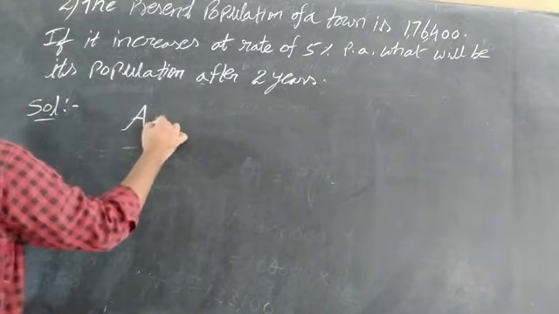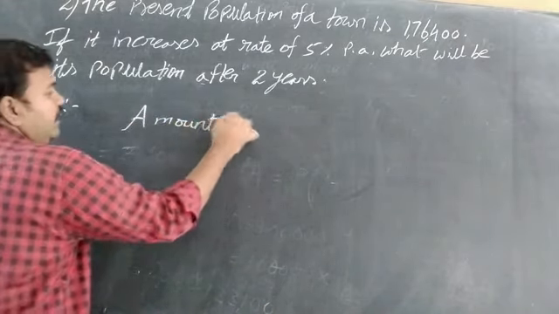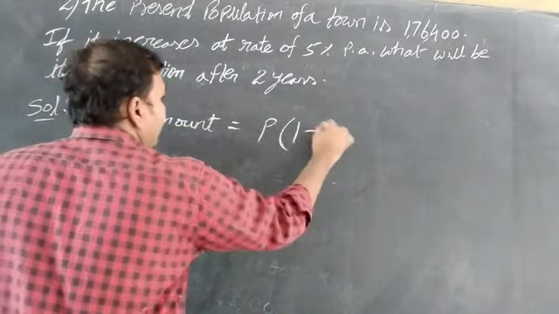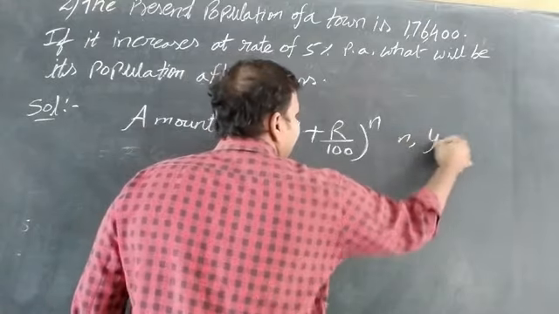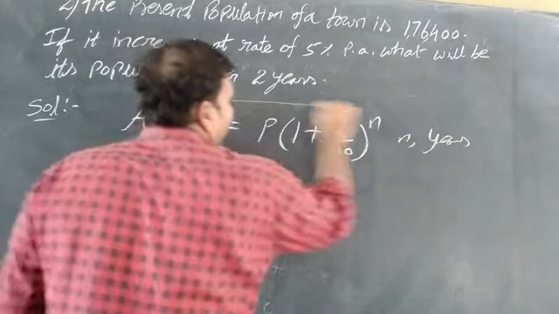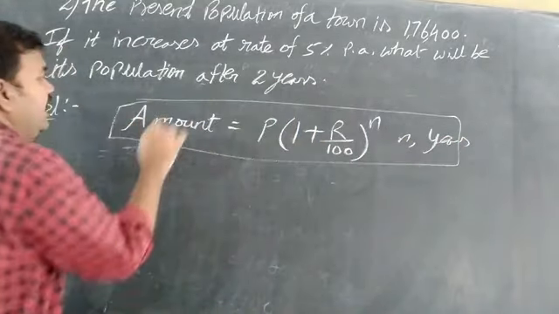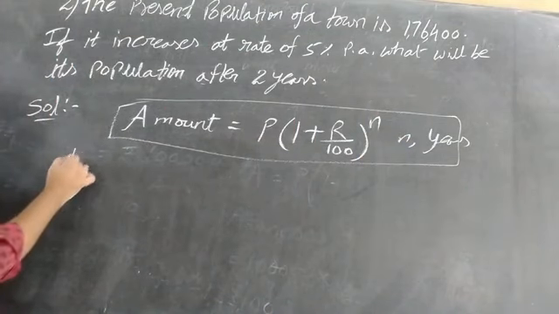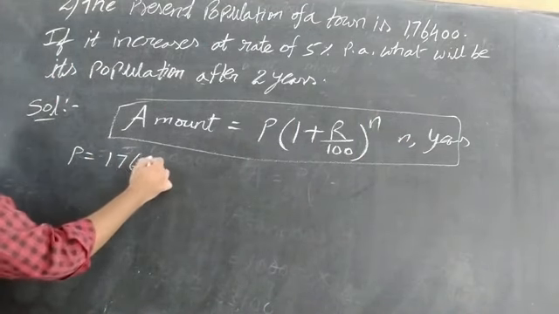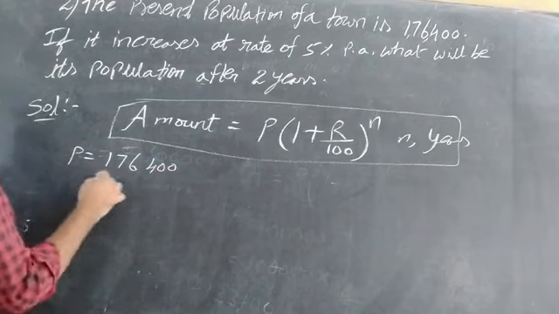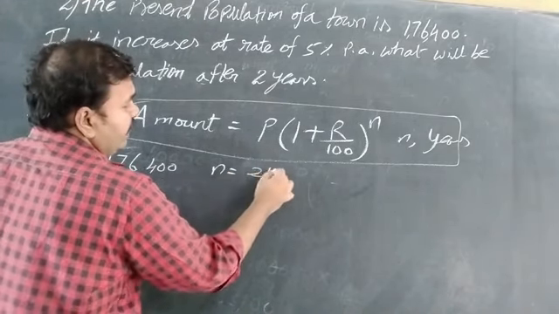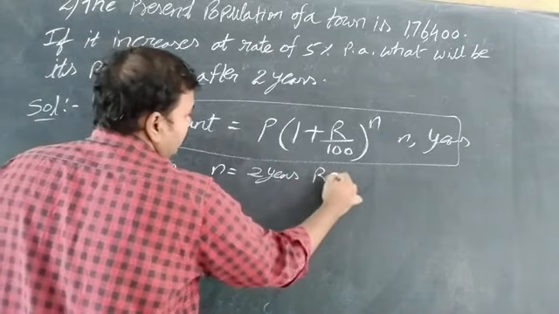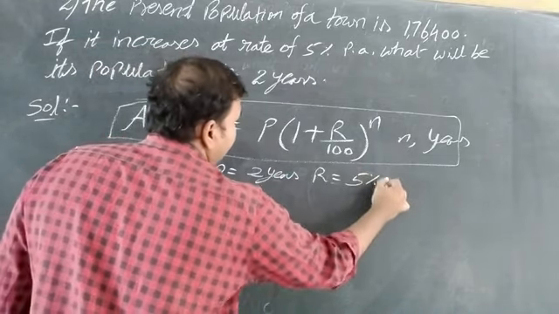So amount is equal to the formula, the new formula, that is P bracket of 1 plus R by 100 whole to the power of n, n is years. We have to write that formula, substituting the values. So P is equal to 1,76,400 and n is equal to how many years? The n is 2 years. Rate is equal to 5% per annum.